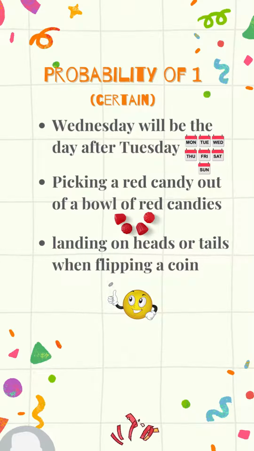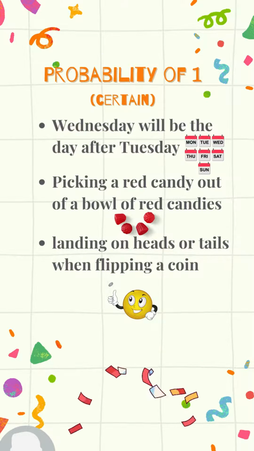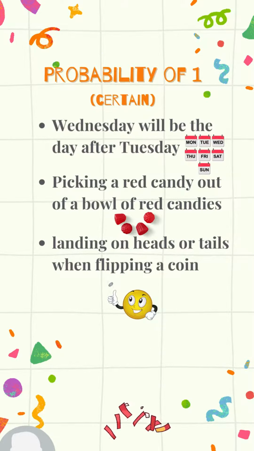Picking a red candy out of a bowl of red candies. So if you have a bowl of candy and they're all red, your only option is to pull out a red one. So that's certain. That's always going to happen.